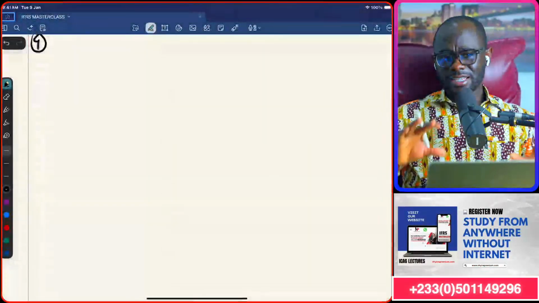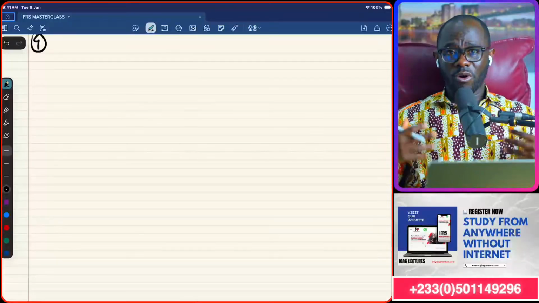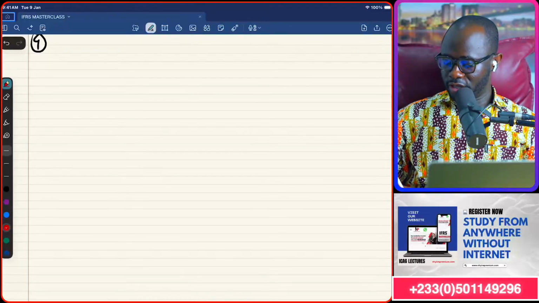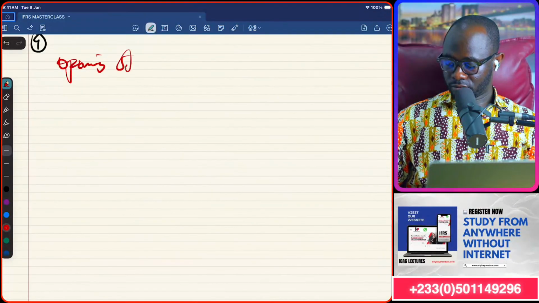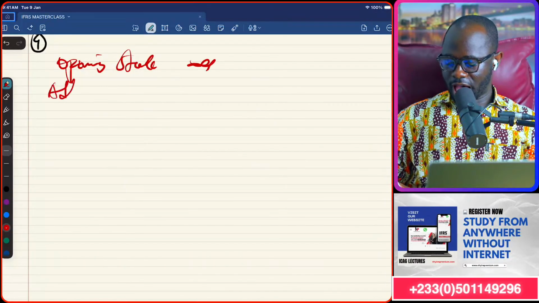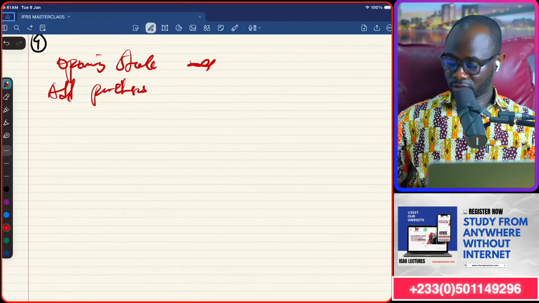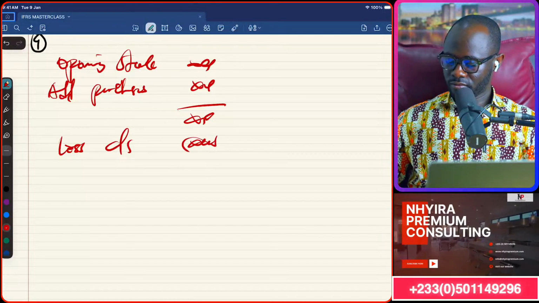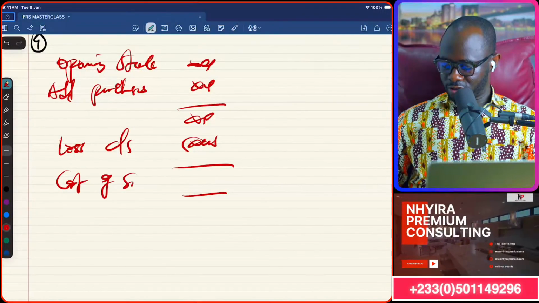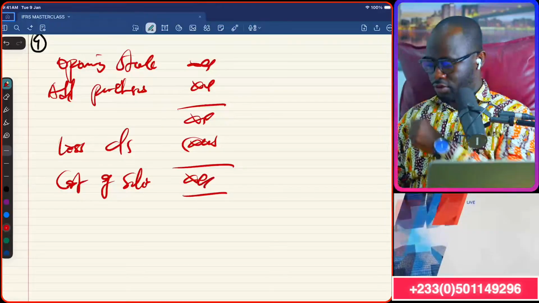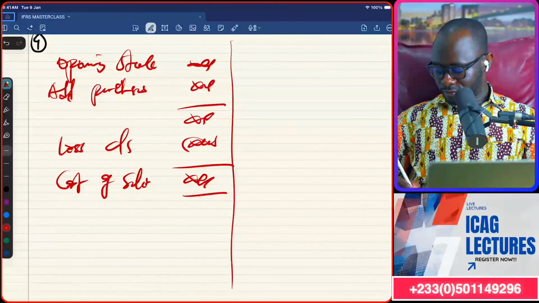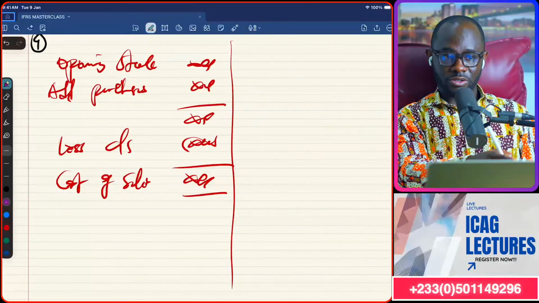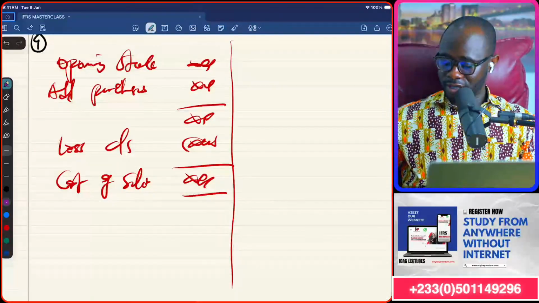So you see why I said this thing is giving us accounting 101 vibe. Because you learned in KG2 that opening stock, then you add purchases, you less closing stock, and that gives you cost of sales. You know this from KG2. So if I want the purchases figure and I have opening, closing, and cost of sales, what do we do? Turn the formula upside down.